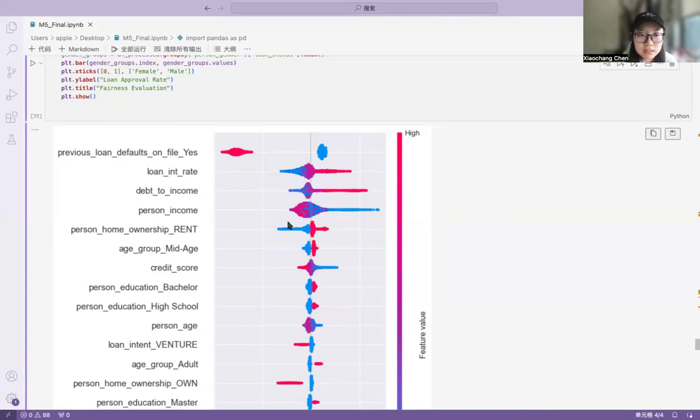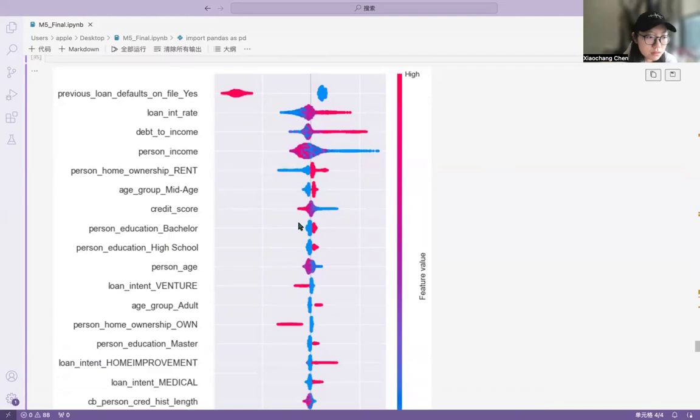So let's see this photo. The biggest factors are credit history length, loan interest rate, and debt to income ratio. But we also see home ownership playing a role, which raises fairness concerns. Are renters being treated unfairly?